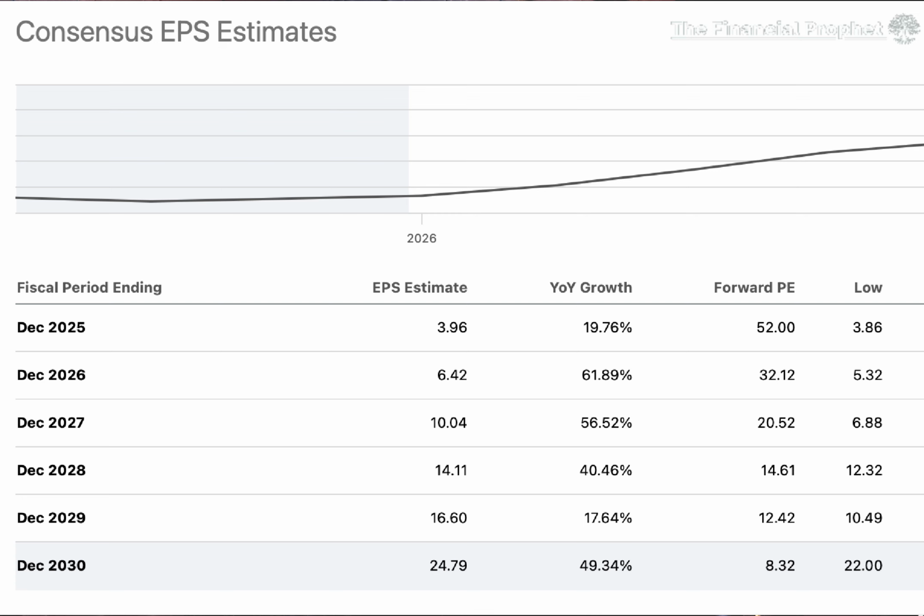But more importantly, we want to focus on the EPS side of the equation for a well-established company. So something like AMD, while the consensus estimate is for $6.42 next year, my EPS estimate is actually a little bit higher because consensus analysts can be behind the curve a little bit. So I believe AMD could earn about $7 next year. So to derive the forward P/E ratio, I would then divide its current stock price of around 200 by my EPS estimate, which is $7, which would give us a forward P/E ratio not of 32, but of about 28.